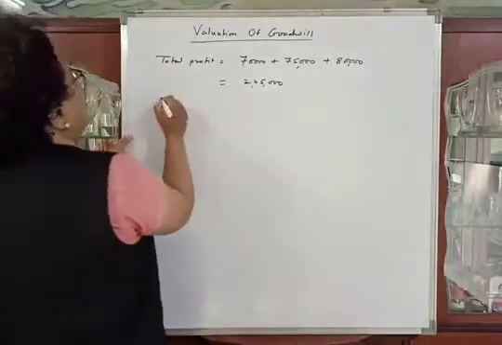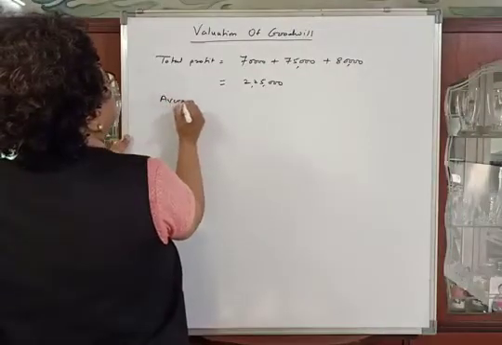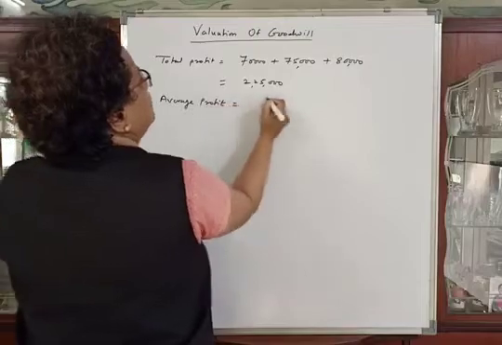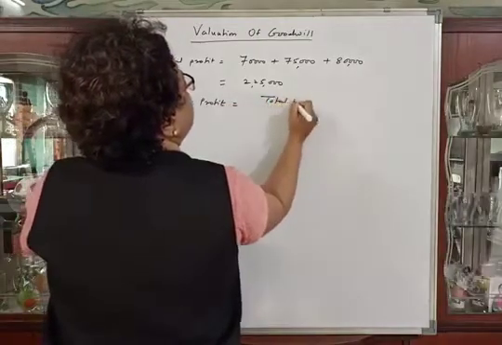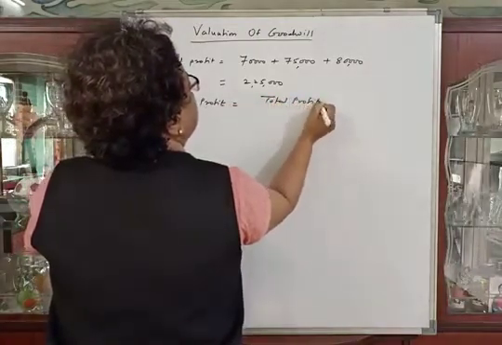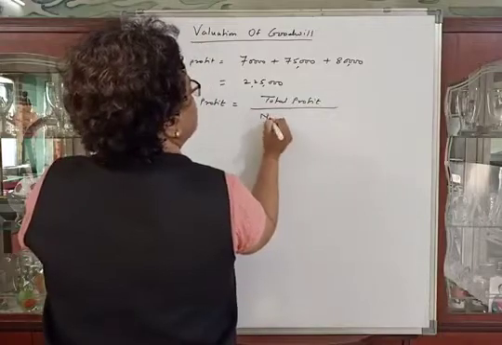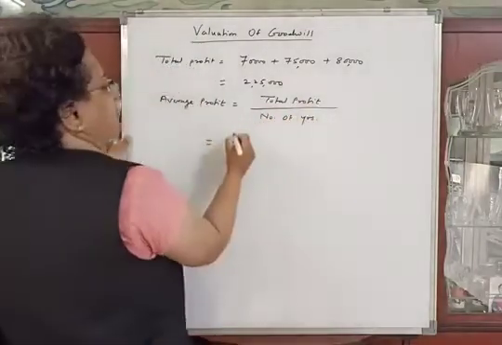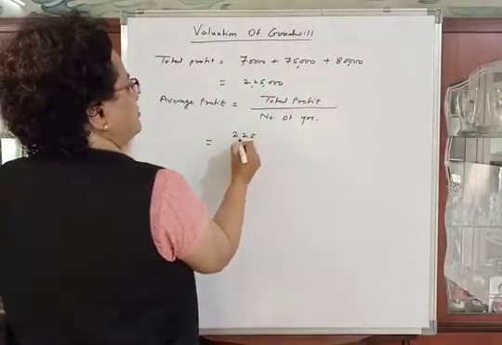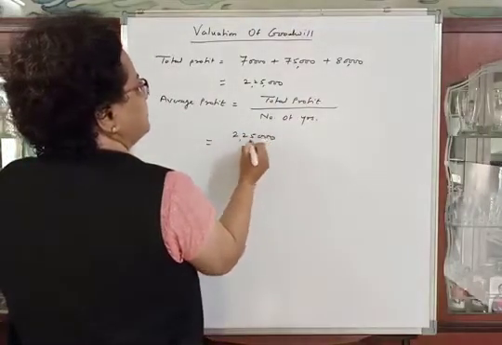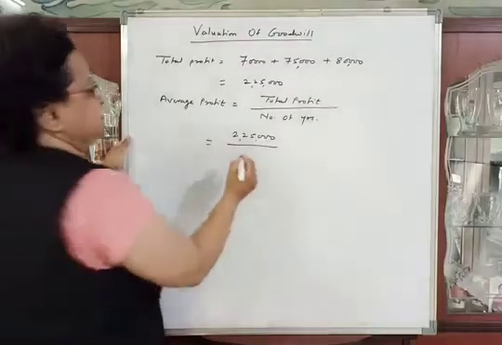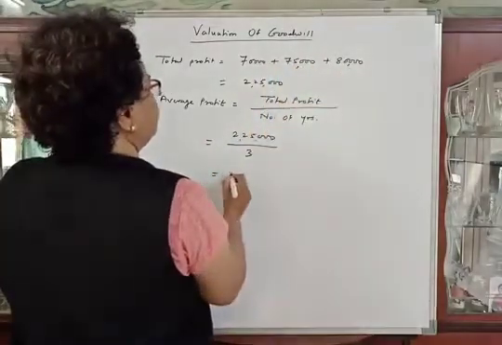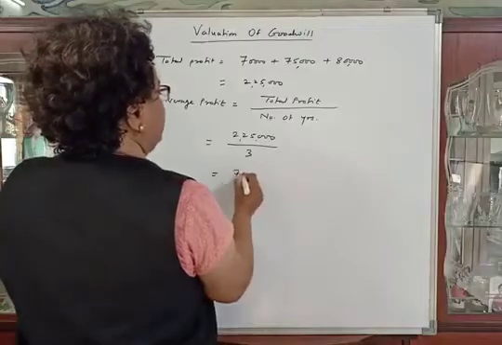Now we will calculate average profit. Average profit is equal to total profit divided by number of years. Therefore total profit is 2,25,000 divided by number of years, 3. 3 1s are 3, 3 2s are 6, 3 3s are 9. So the answer will be 75,000.